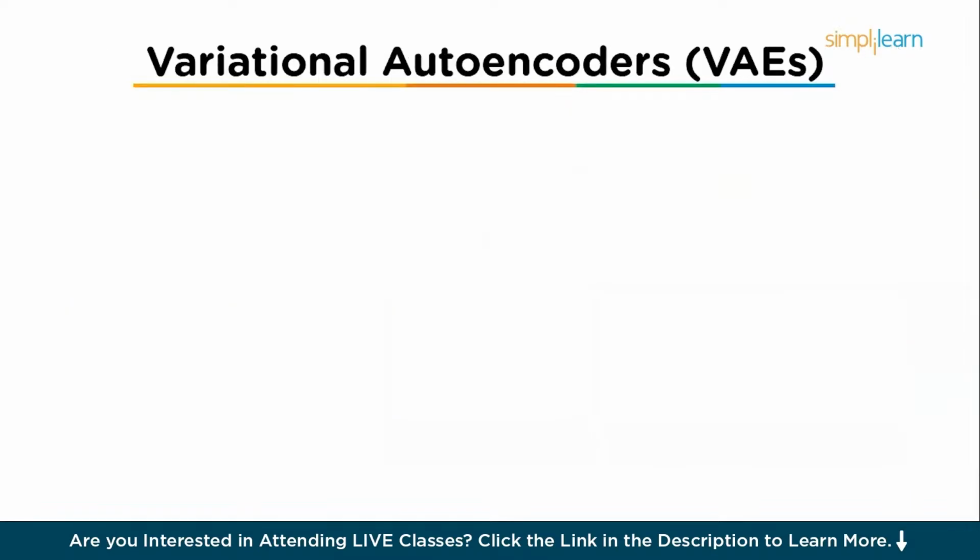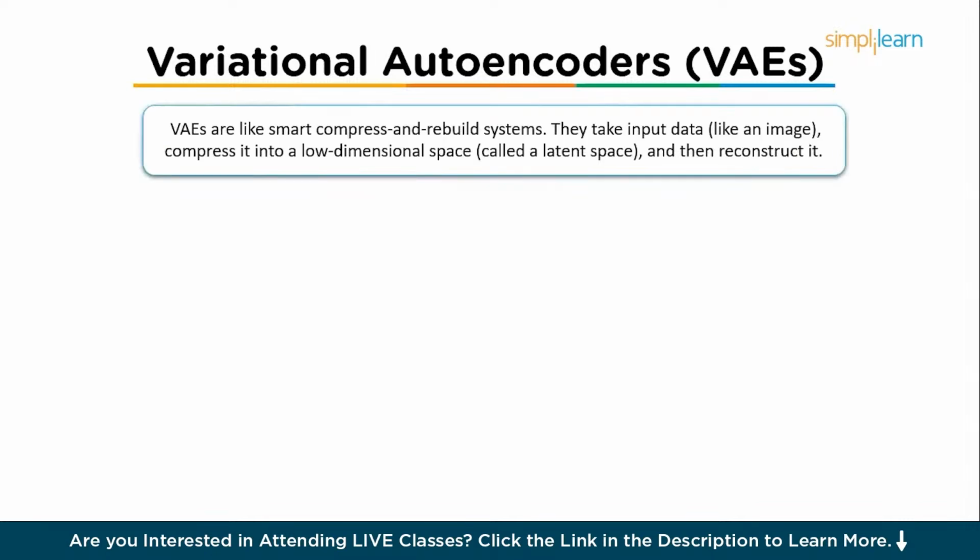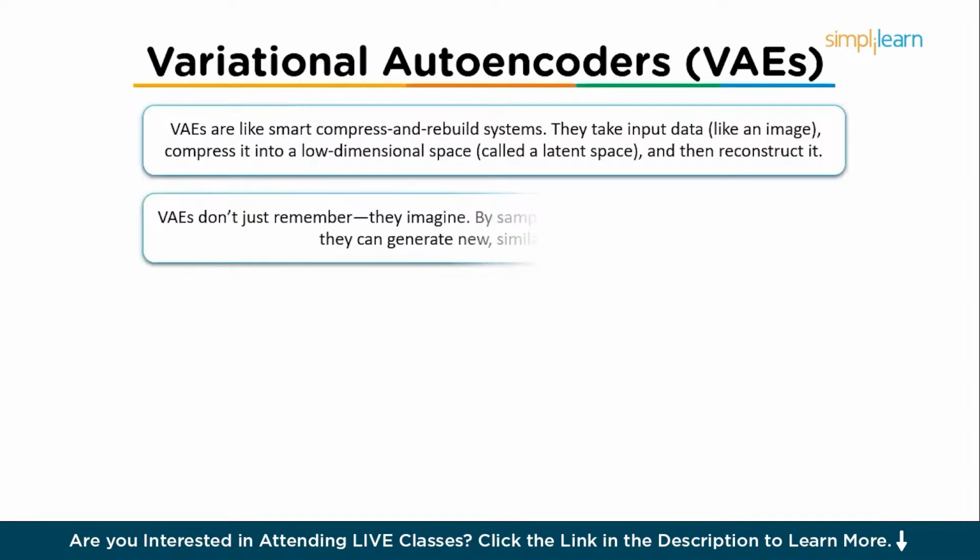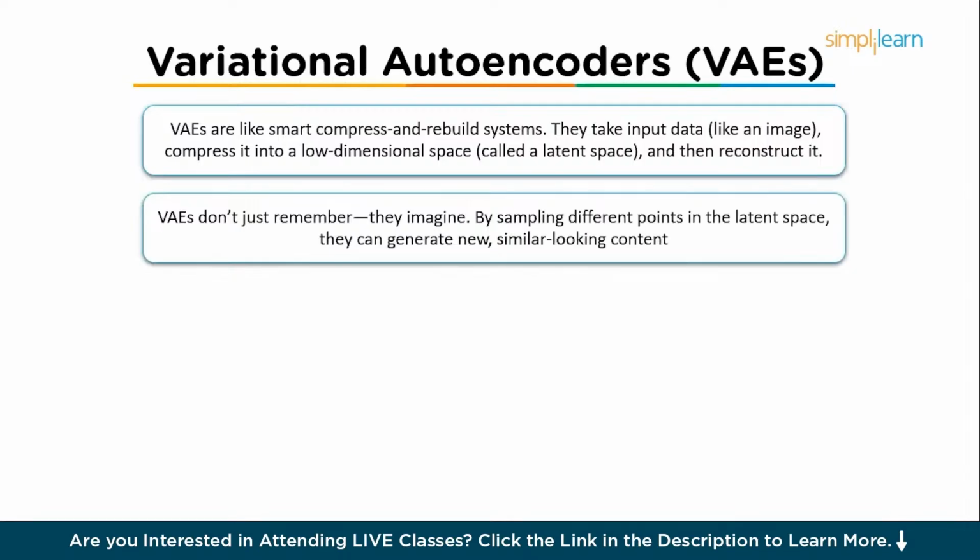So, moving on, we'll understand variational autoencoders, the VAEs, the data compressor with creativity. VAEs are like compress and rebuild systems. They take input data like an image, compress it into a low dimensional space called a latent space, and then reconstruct it. But here's the twist. VAEs don't just remember, they imagine. By sampling different points in the latent space, they can generate new similar looking content.